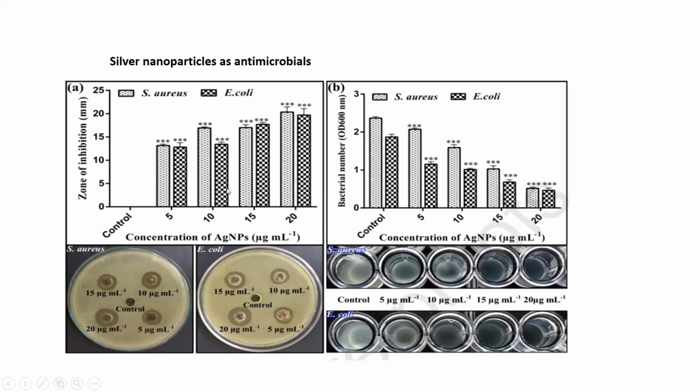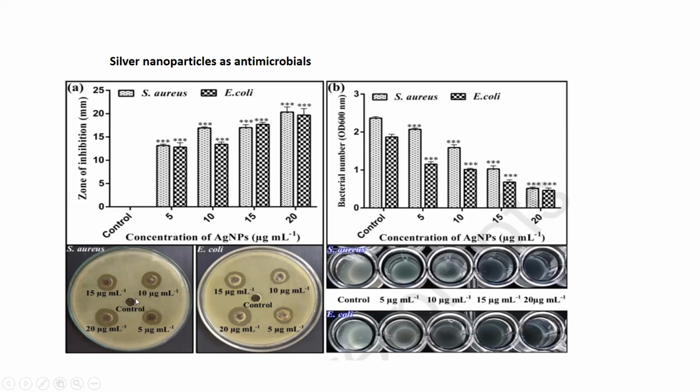So what we did is, if you look at this petri dish, in this well, there is no nanoparticle application. Then we applied 5 microgram per ml, 10 microgram per ml, 15 microgram per ml, and 20 microgram per ml concentration of the nanoparticles.